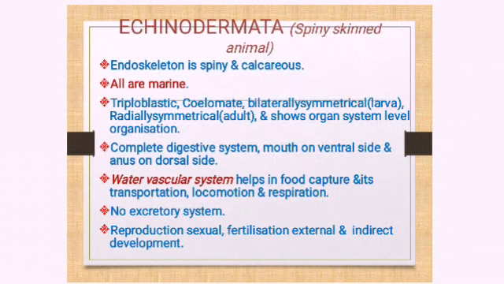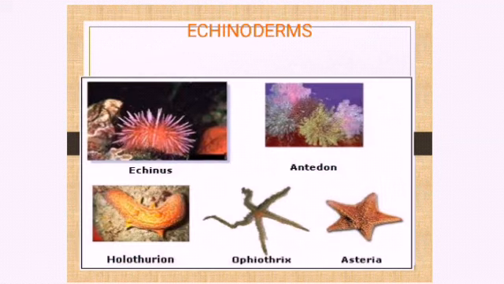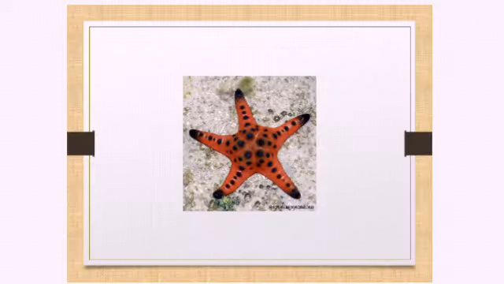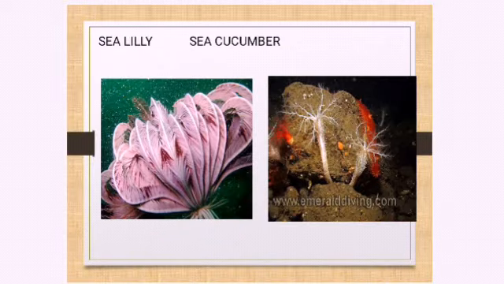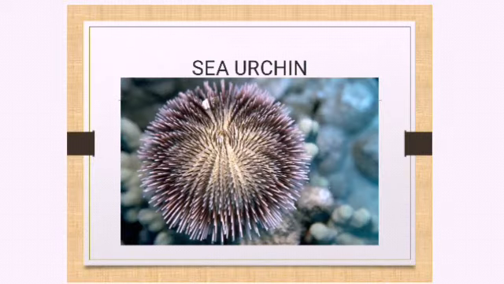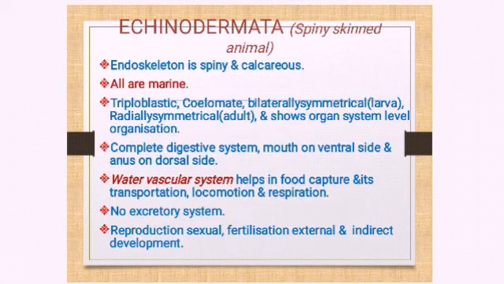The last one is echinodermata. Okay, so the echinodermata, starfish. So these are all coming under what? Echinodermata, the phylum. So these are all what? Echinoderms, right? So you have seen, right? Now, echinodermata characteristics. Endoskeleton is spiny. Their body, when you are seeing inside, it is spiny, hard, calcareous, made up of calcium. All are marine. They live in seawater.